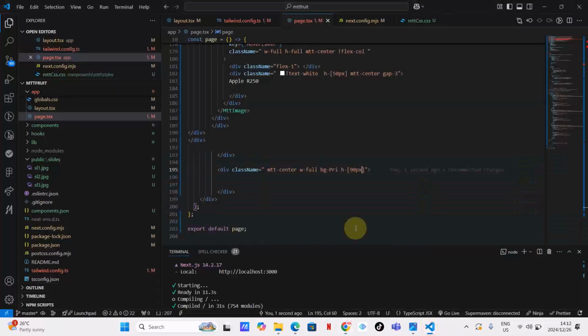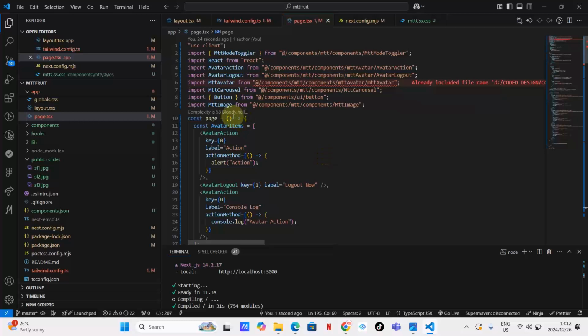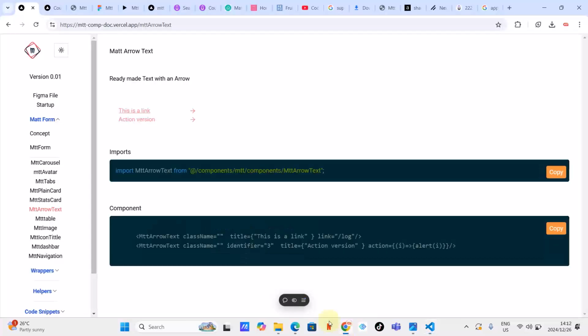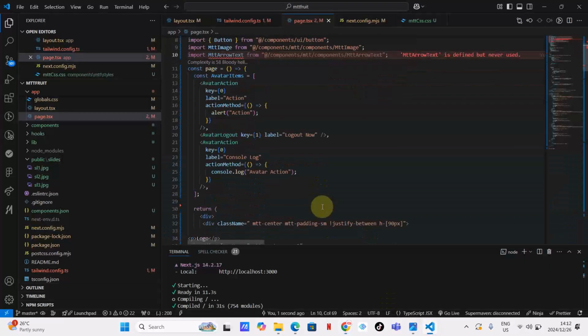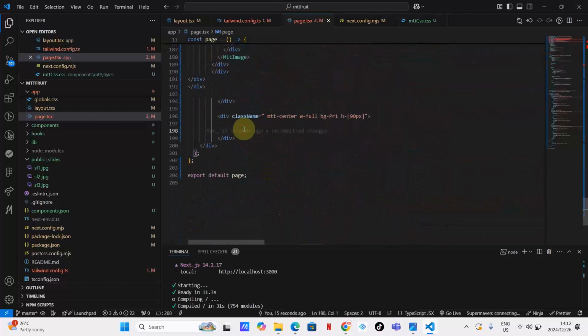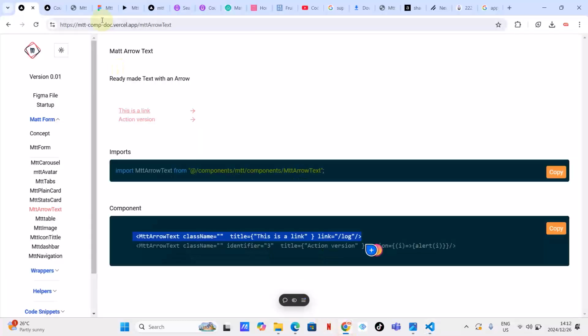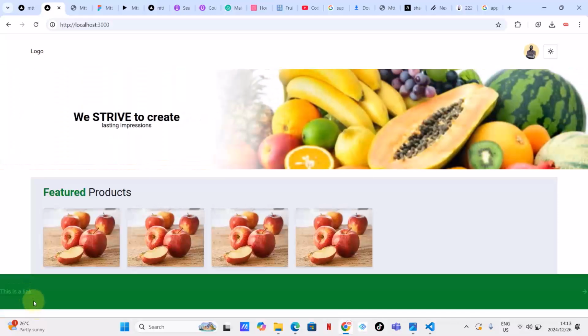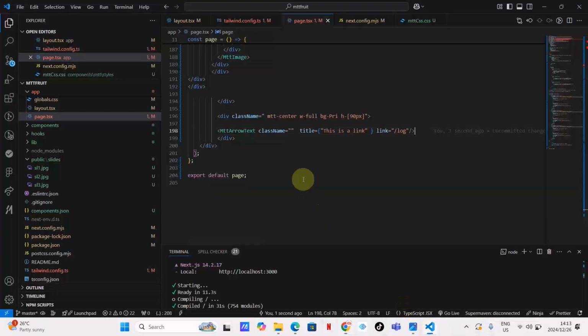I'm going to copy the import. Let's import Mtt arrow text here. And then let's check how to use it. I think I want this one, the first version. So let me copy the first version and let me put it here. Suppose this will be here in the center. It's somewhere here in the center, of course, but not exactly doing what we want.